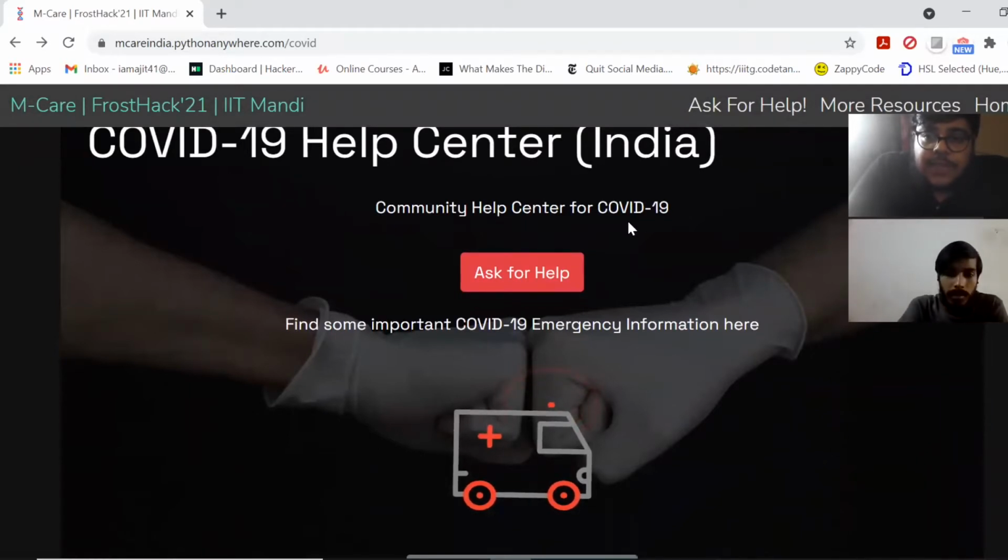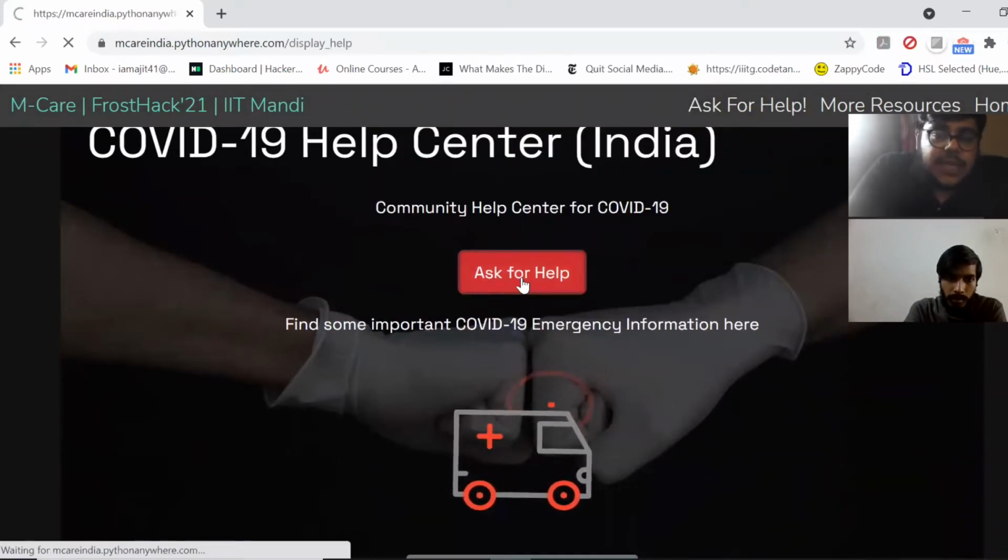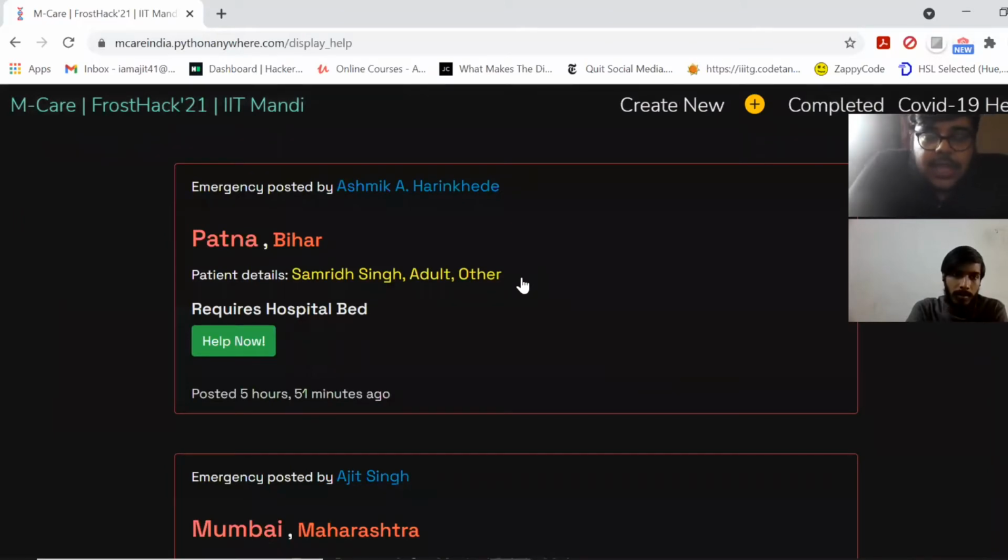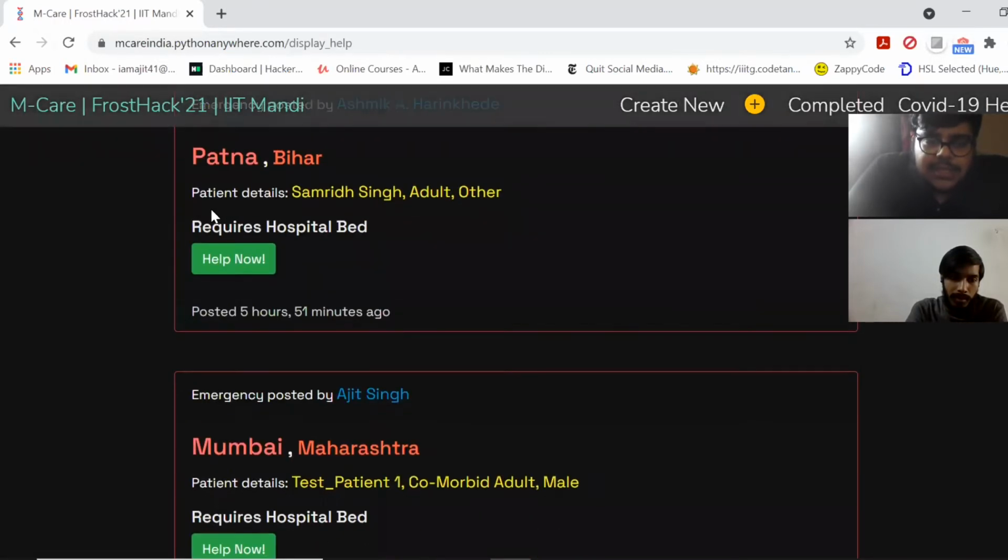As an added concept, we have introduced a COVID dedicated forum, because nowadays people are openly distributing their data on social media websites for procuring emergency information. Instead of that, someone can simply come to our website and ask for help. If one clicks on the Ask for Help section, they'll be routed to this page. We have just added two posts, which are example posts. These mean nothing, they are just examples.